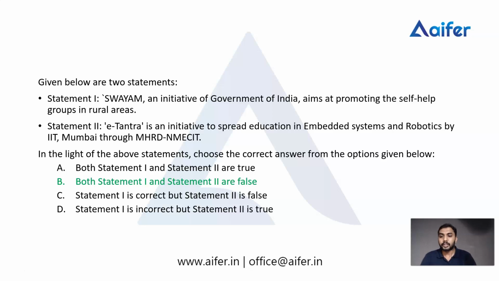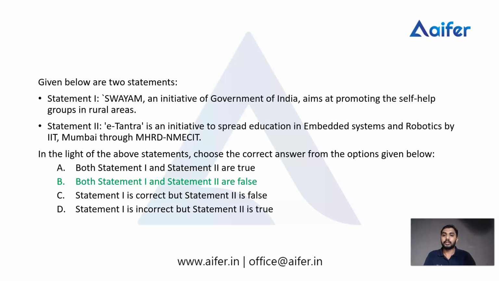Okay. So the answer is both statement 1 and statement 2 are false. When we see this question, we think it's very easy. But actually it is not an easy question, it is a tricky question. We can check statement 1 and statement 2. The answer says that both statements are false. We have to check why statement 1 becomes false and why statement 2 becomes false.